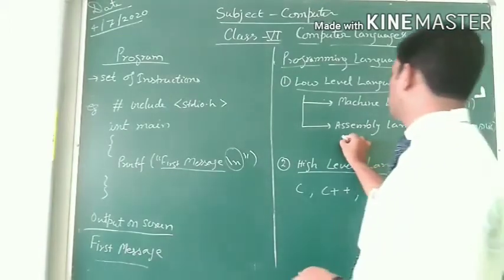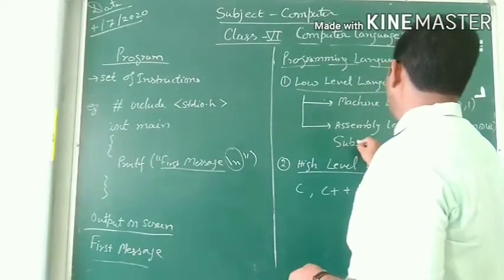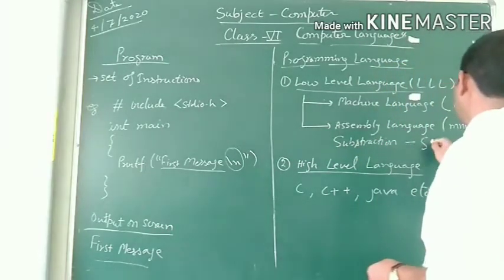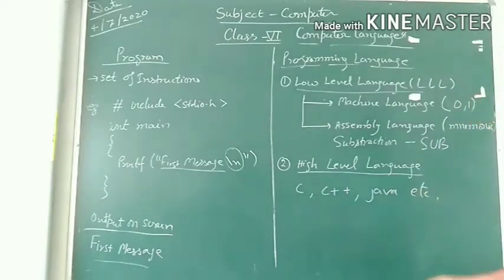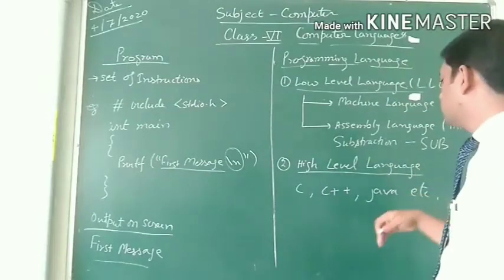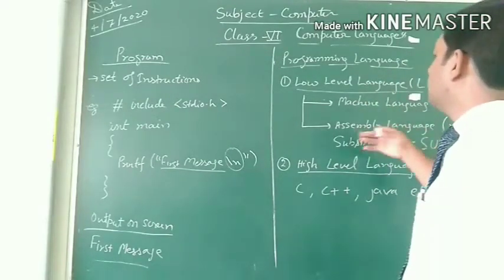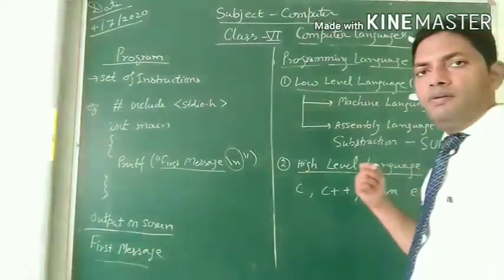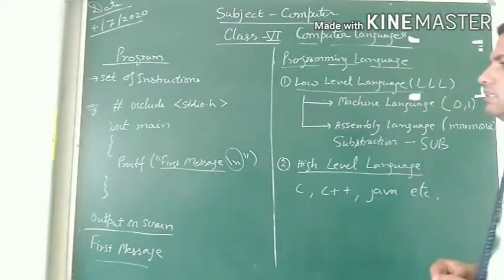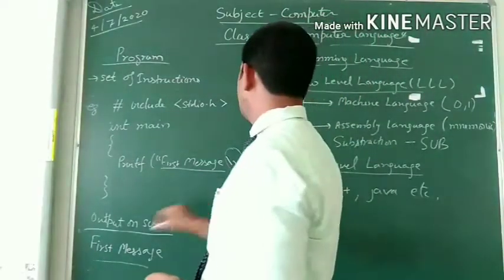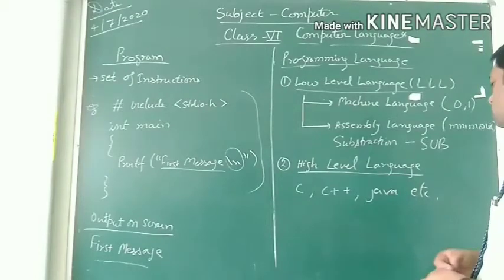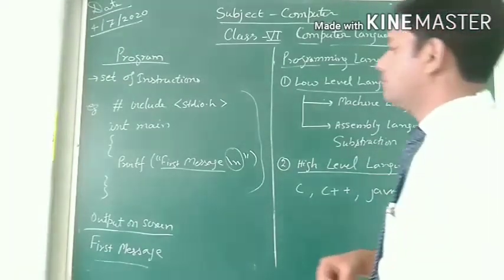Mnemonics are the short form of the terms which we are using. For subtraction, we are using sub. This is the mnemonic for subtraction. In this way, we are writing the low level language programs. Now, in high level language, we are using this type of instructions. High level languages are C, C++, Java, etc.